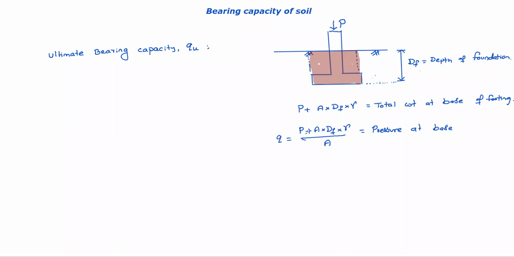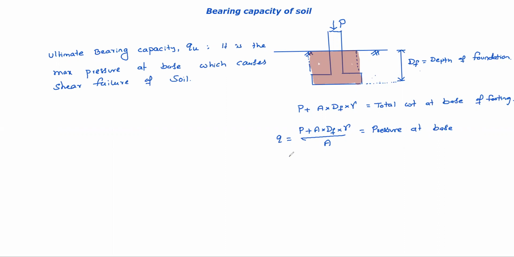Let us assume this is Q. So at the time of shear failure, how much it can sustain, that pressure is called ultimate bearing capacity. So ultimate bearing capacity is the maximum pressure at base which causes shear failure of soil. That is the ultimate bearing capacity. Okay.